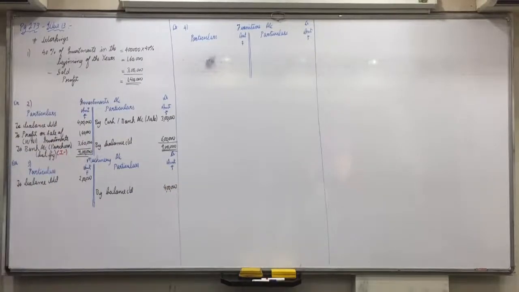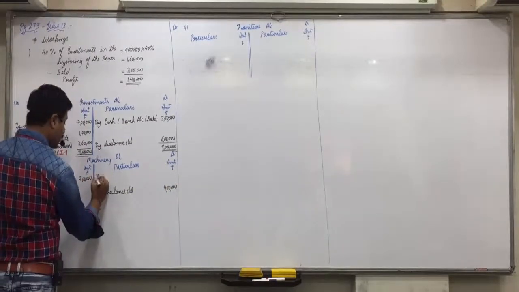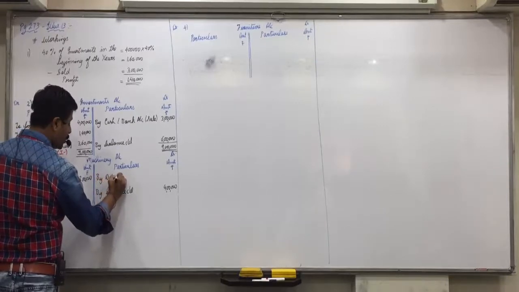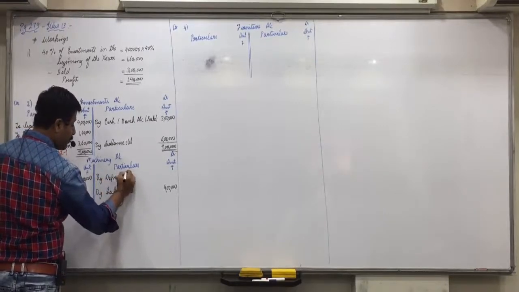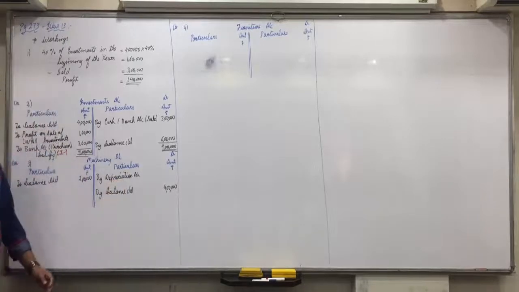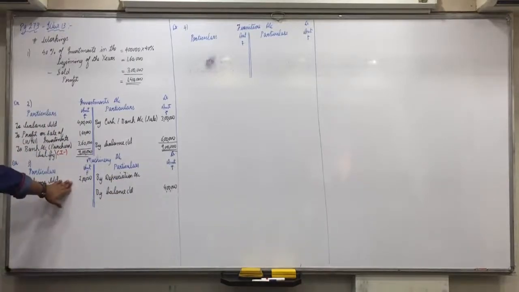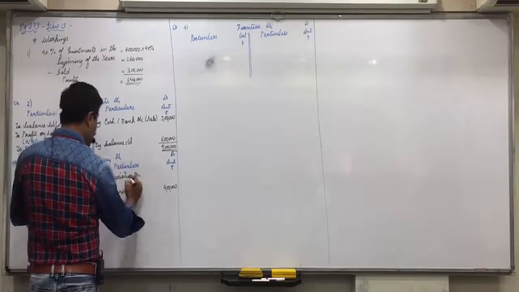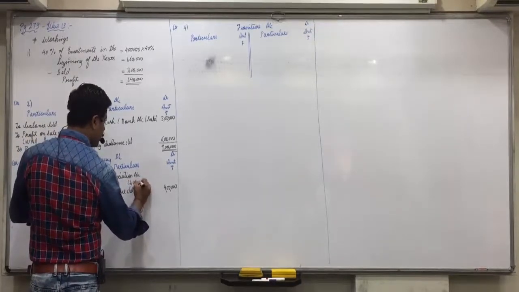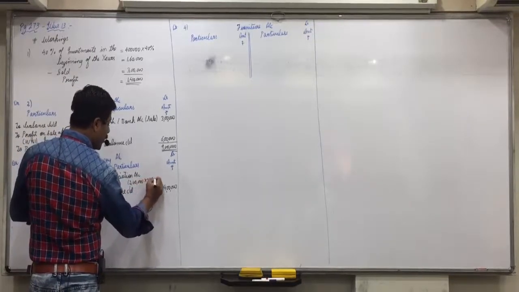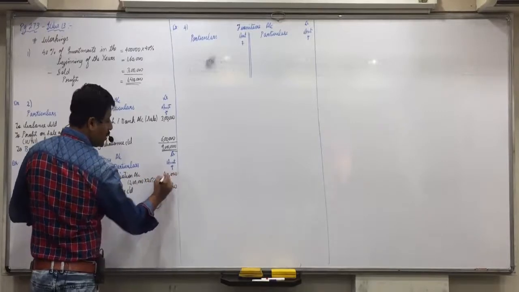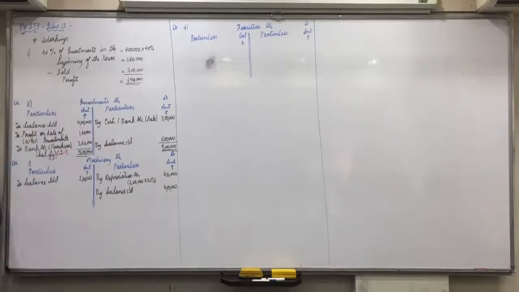By depreciation. 20% on which amount? I discussed it with you. Opening balance. You will count always 20% rate of depreciation on opening balance if no dates etc. are given. Okay? So 2 lakhs into 20%, 40,000. Did everyone understand this? Depreciation will be calculated on opening balance if dates and no other information is given.